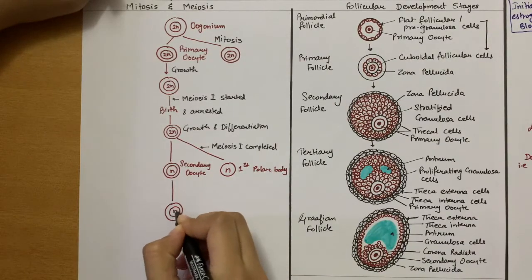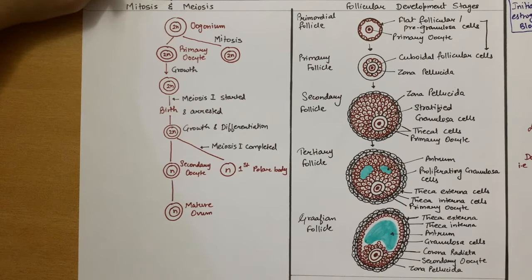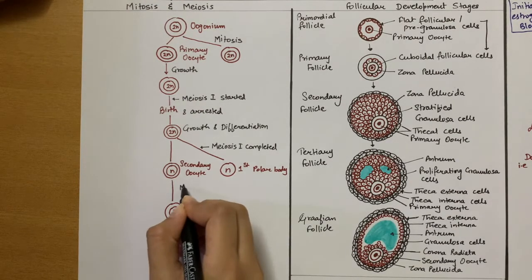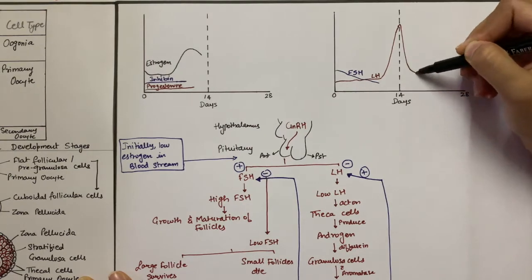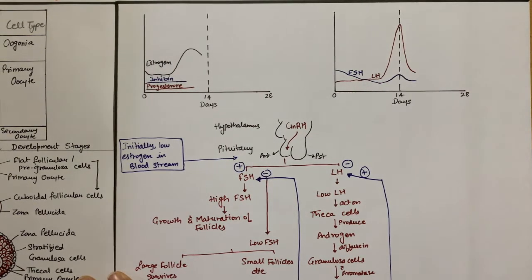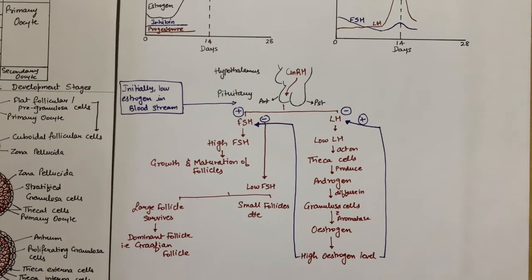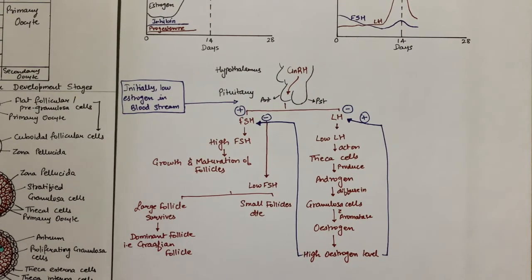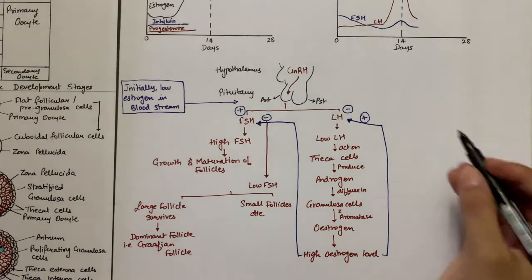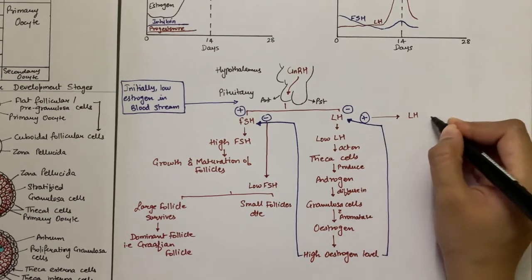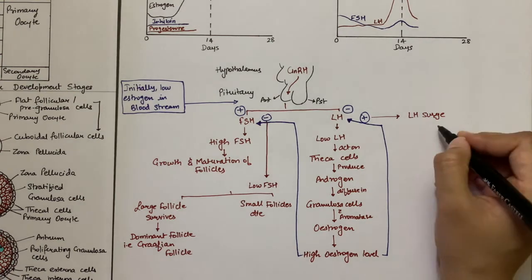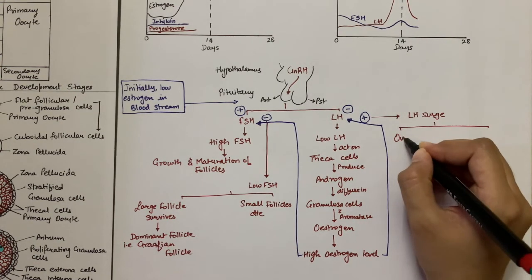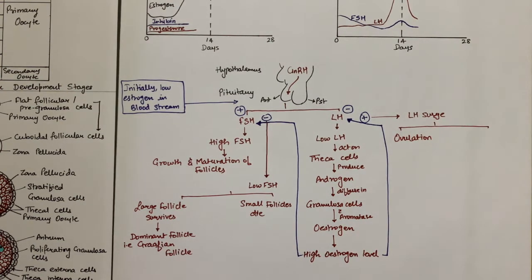The secondary oocyte then commences meiosis II and is arrested at metaphase until fertilization. So far we've seen the effects of low FSH levels. Now let's look into the effects of high LH levels, also known as LH surge. The granulosa cells of the Graafian follicle develop a high concentration of LH receptors and become responsive to the LH surge that eventually leads to ovulation.